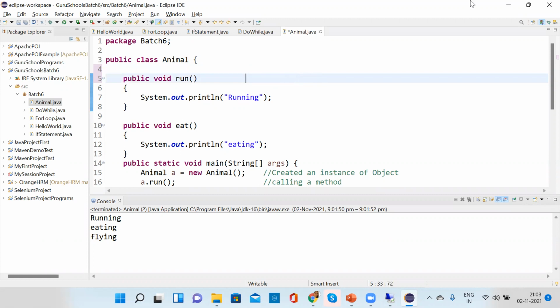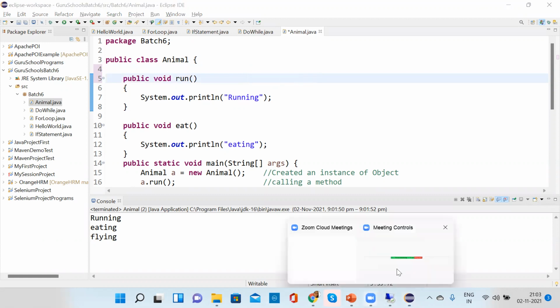But as of now, the bird class methods are not local to animal, correct? No, no, it's in a different class. Different class. Okay.